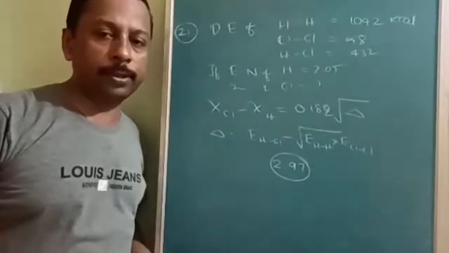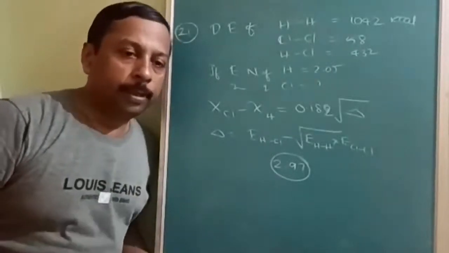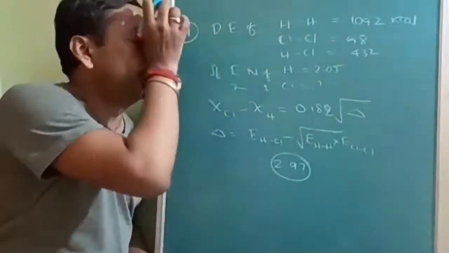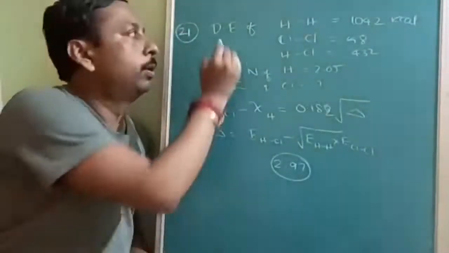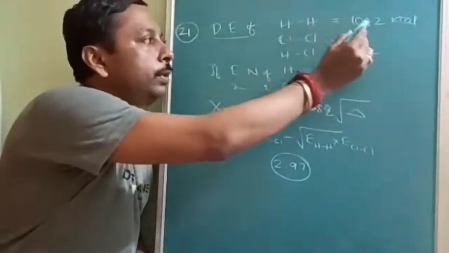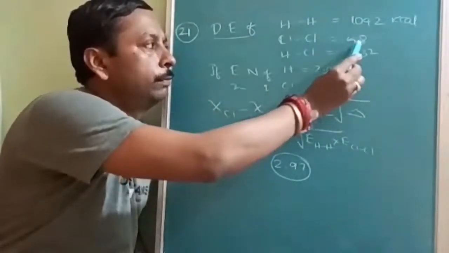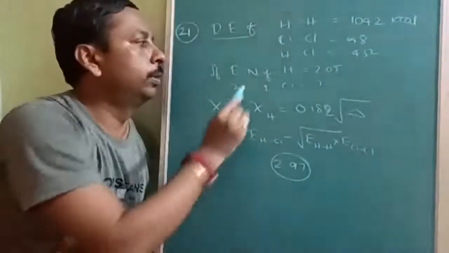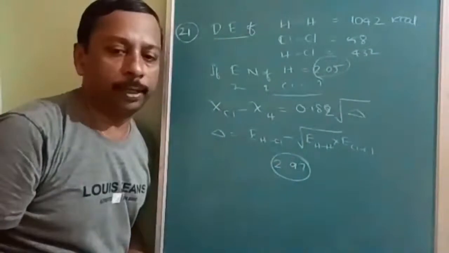Okay. Next question is actually covered in the periodic table, but the question may be asked and considered as chemical bonding also. Bond dissociation energy of hydrogen is 104.2 kilocalories, fluorine is 38, and hydrogen fluoride is 134. Then the electronegativity of hydrogen is given, and you have to find out fluorine.